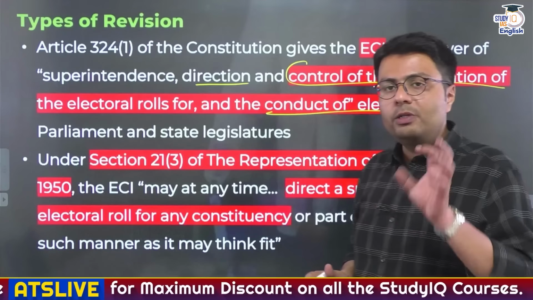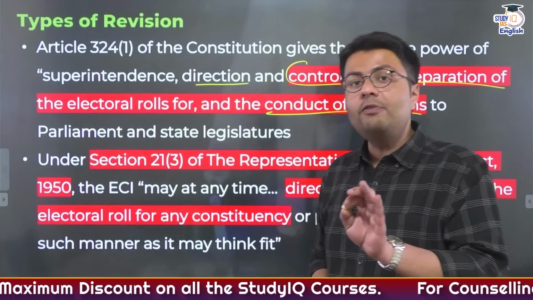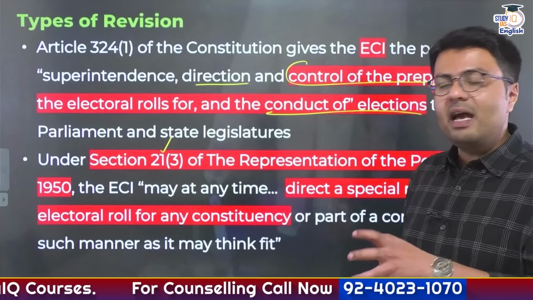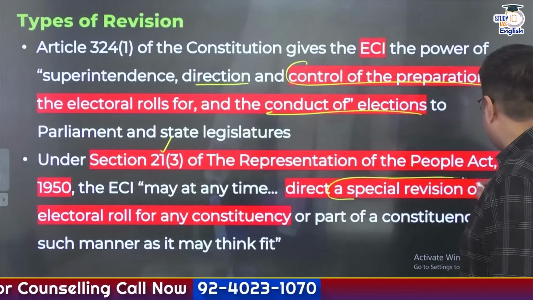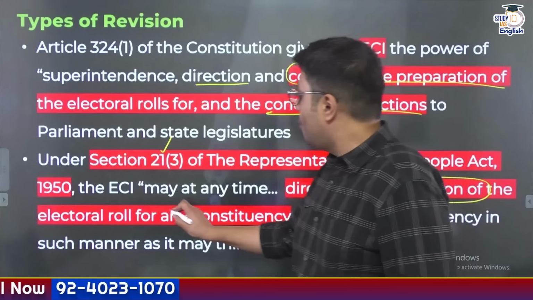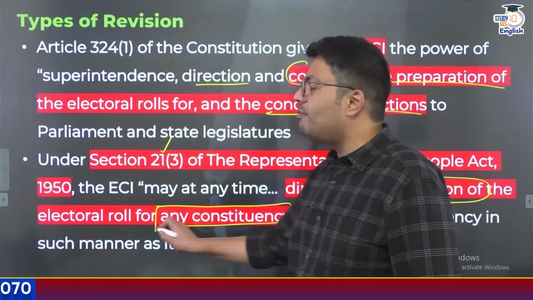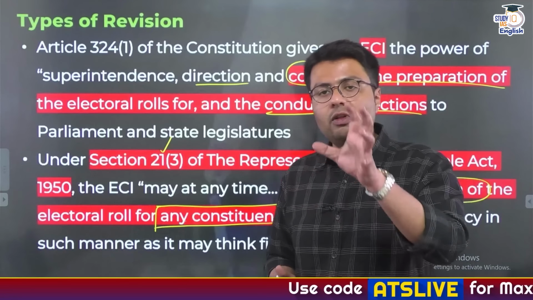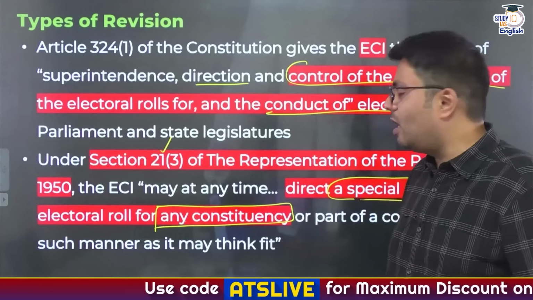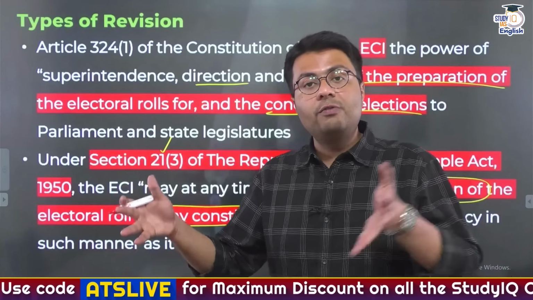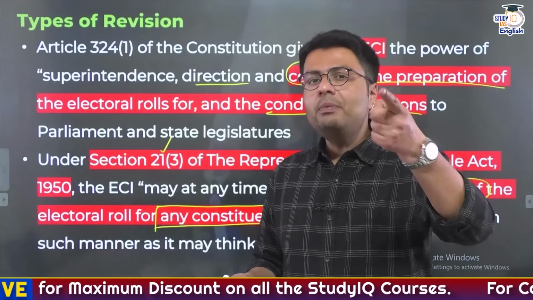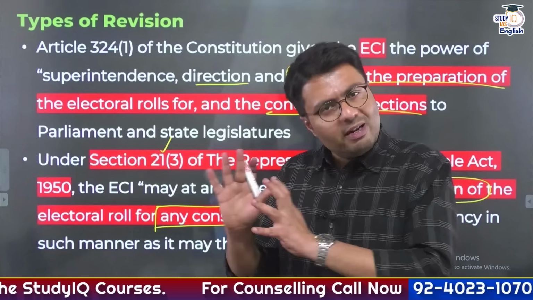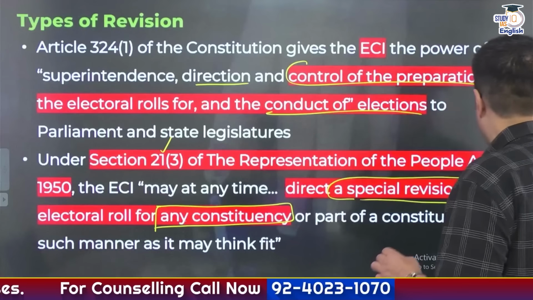And there is a law, which is the Representation of the People Act 1950, particularly its section 21 subsection 3. This gives ECI the power to conduct or direct a special revision of electoral rolls for any constituency in a manner which it might deem fit. So this section gives the power to the Election Commission of India to conduct various different types of revisions of electoral rolls. Now you might be thinking, what are these different types of revision of electoral rolls all about? Let me make this clear to you all.